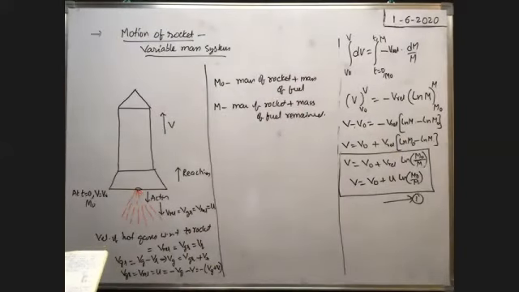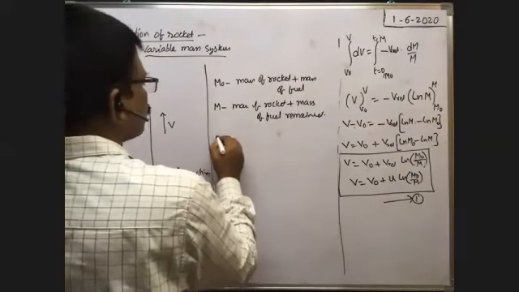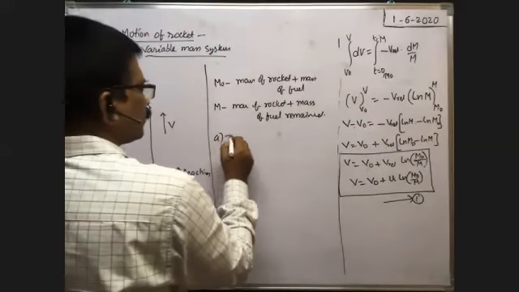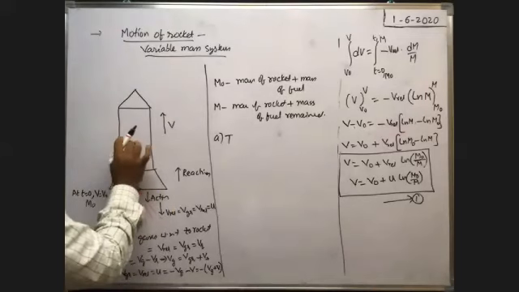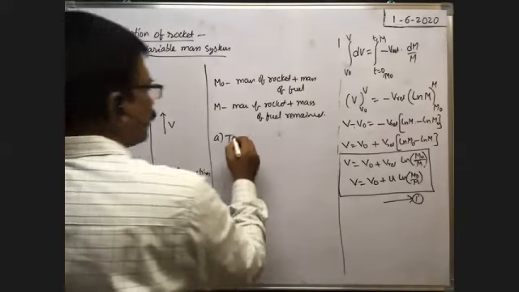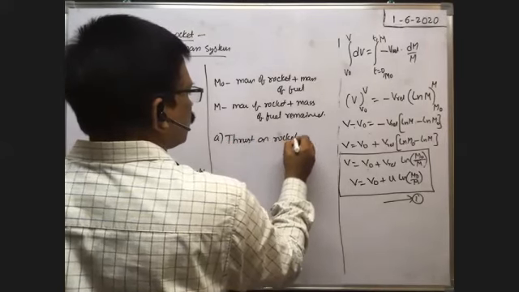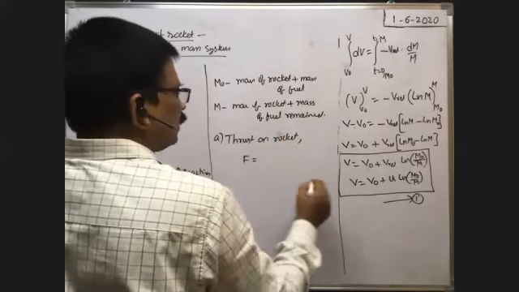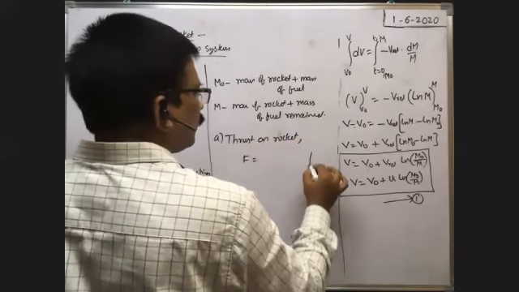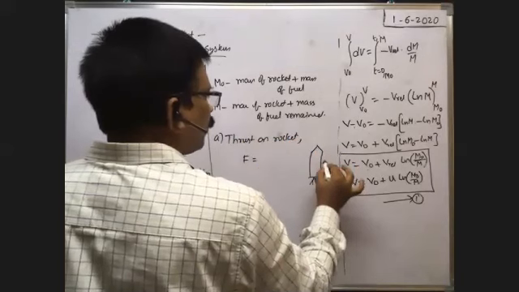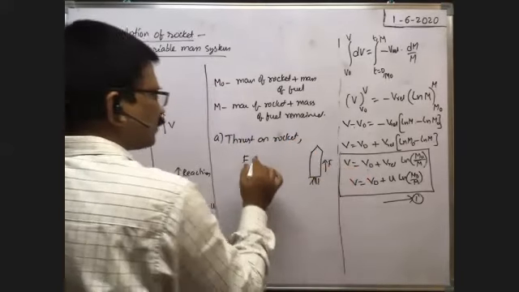Okay, now in this some points we need. This is the general formula. What is the thrust on the rocket? Thrust means the reaction force that acts on the rocket due to hot gases. Thrust on rocket is equal to F. Whenever the hot gases come out, the force that acts on the rocket due to hot gas is called thrust on the rocket.